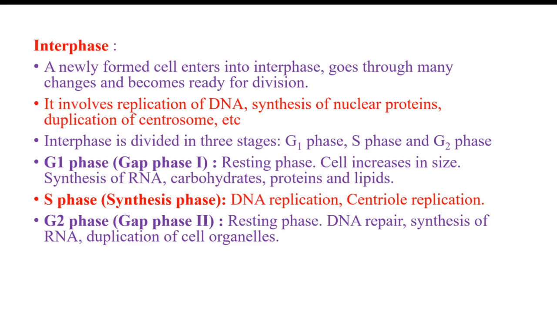Whatever cell organelles, like ribosomes, are present at the time of cell division are duplicated here, because the cell is going after G2 phase, entering the division phase, and when one cell divides into two cells, each cell needs its own cell organelles. So cell organelle duplication is completed in G2 phase.